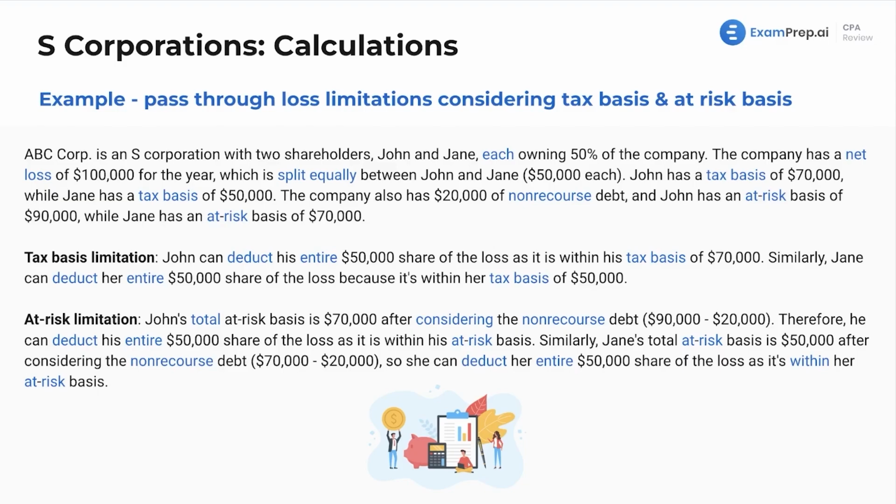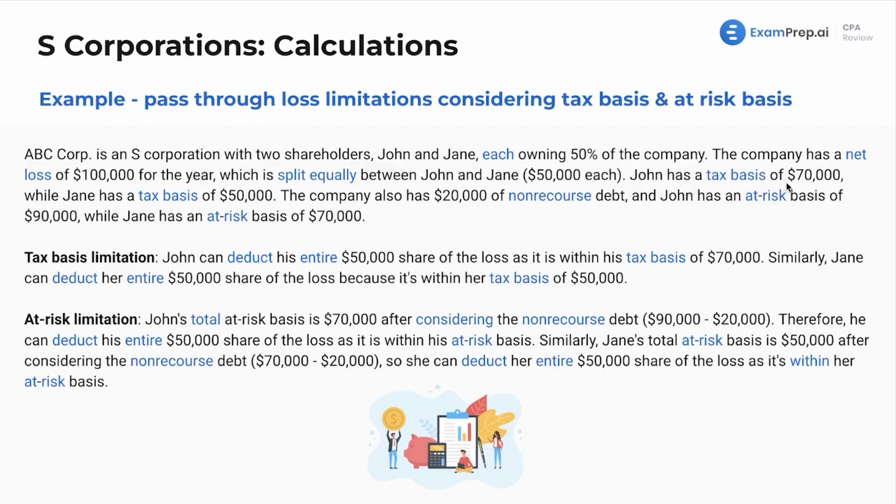All right, first example here. Let's run through a bunch. Let's have a great time while doing it. ABC Corporation is an S Corp with two shareholders. We've got John and Jane. They each own 50% of the company. The company has a net loss of $100,000 for the year, which is split equally between both of them. So they have $50,000 each.